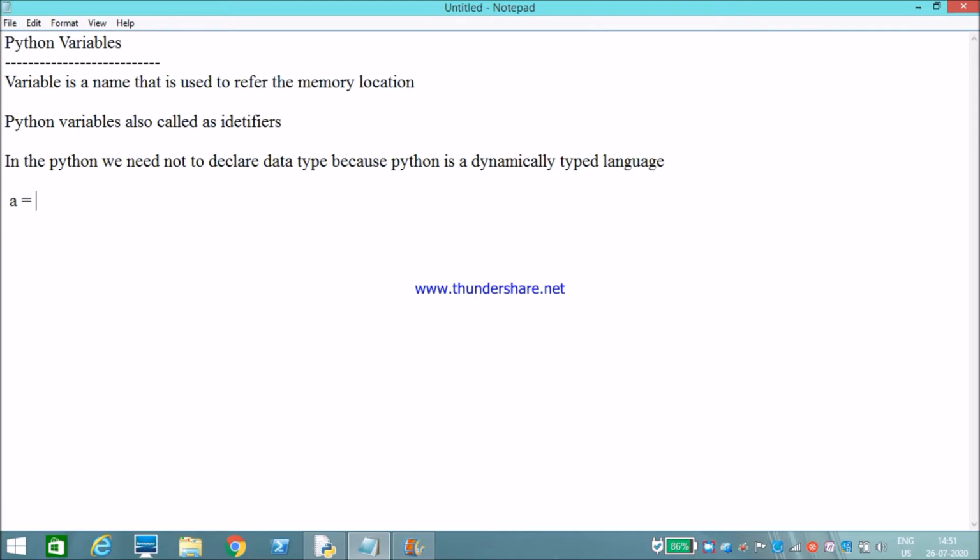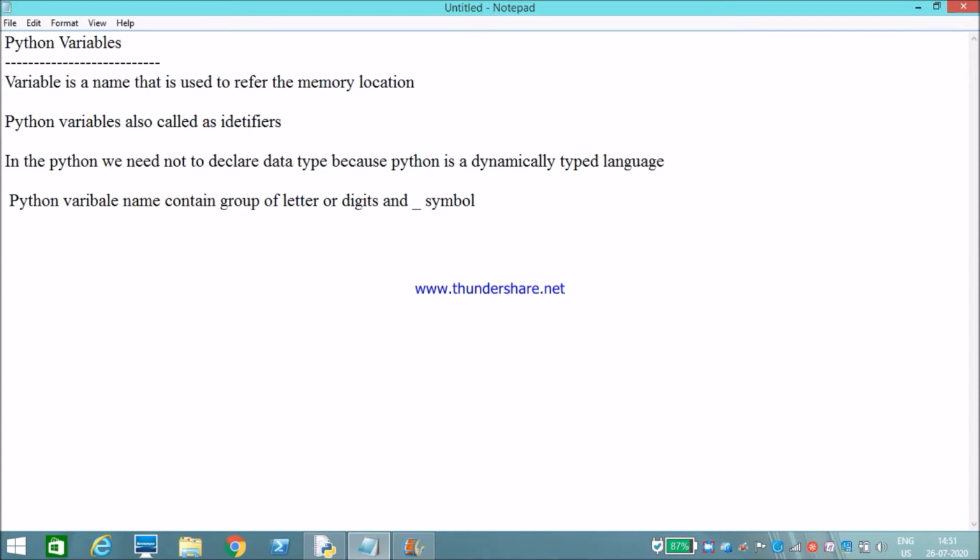Python variable names contain a group of letters or digits and underscore symbol. So Python variables use these three: either digits, letters, or the underscore symbol.